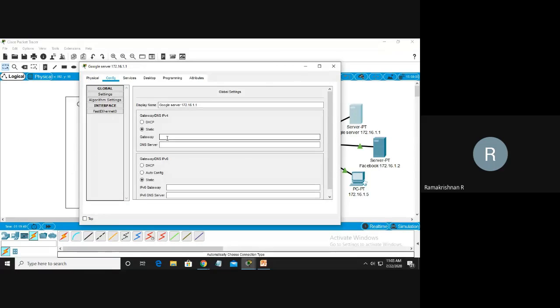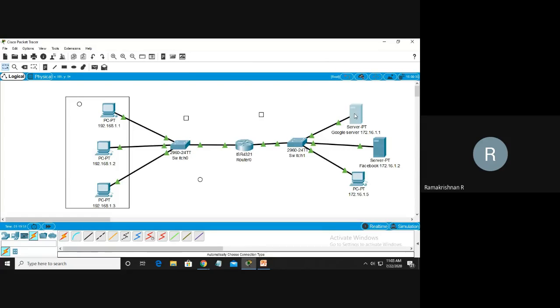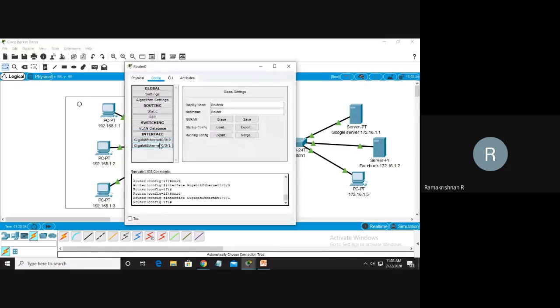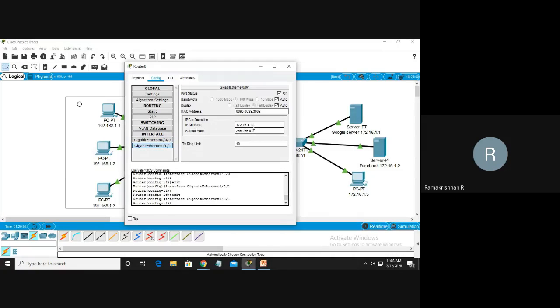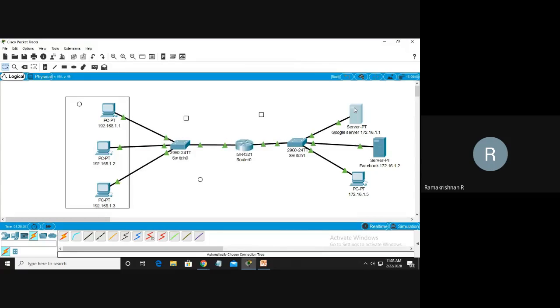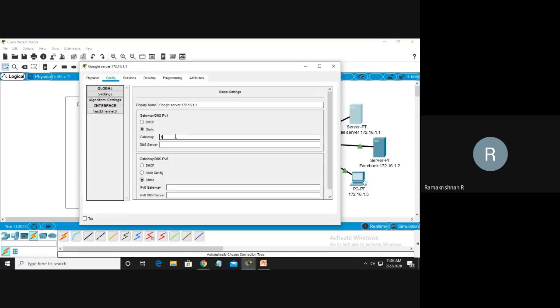What is a gateway? A gateway is nothing but the way this message wants to go. From here, this is a gateway. What is the gateway number here? 172.16.1.10. That's this IP address. You see one side is 172.16.1.10. So here we have to set the gateway. In the gateway, I have to put 172.16.1.10.